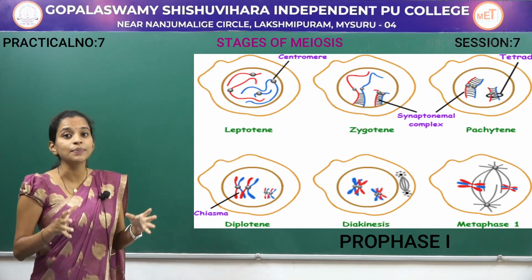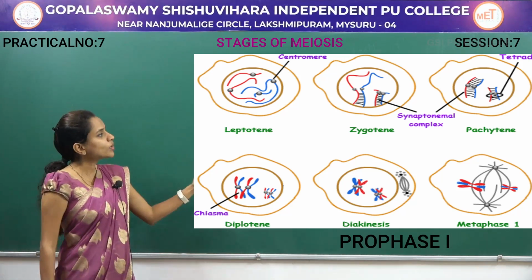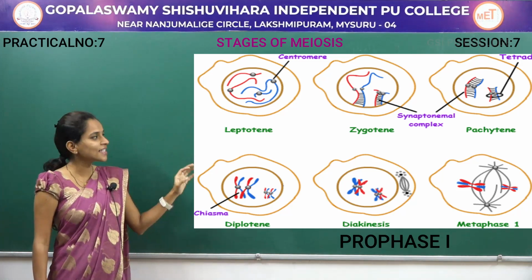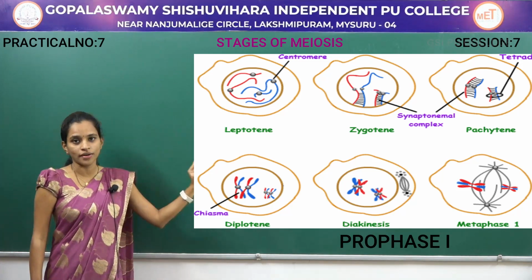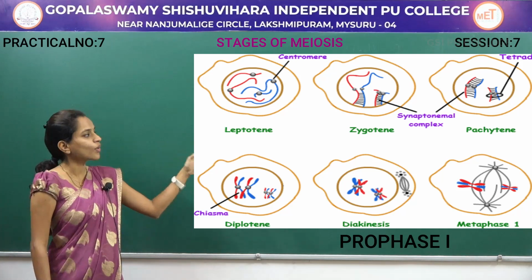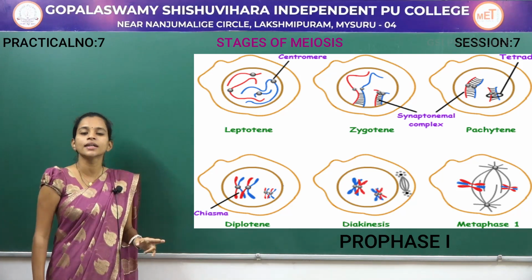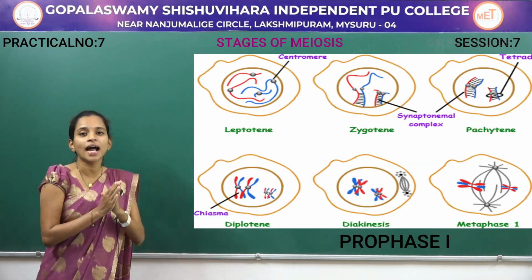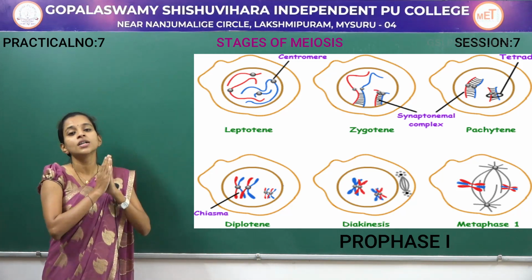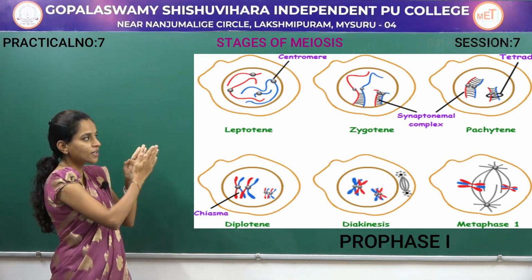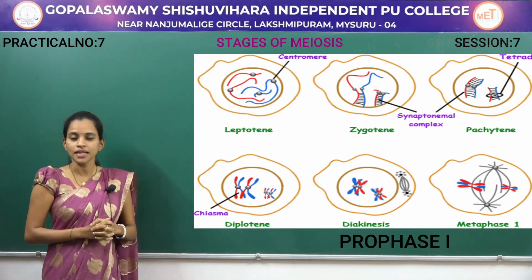Next is the diplotene stage. Once synapsis has occurred and crossing over has already occurred in a particular region, except for that particular region, the rest of the non-sister chromatids start to move apart from each other.